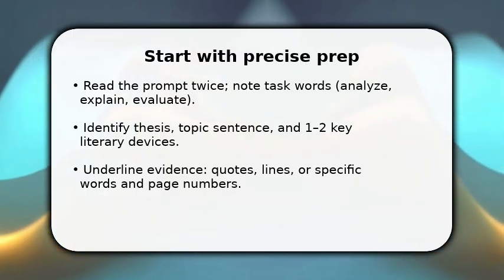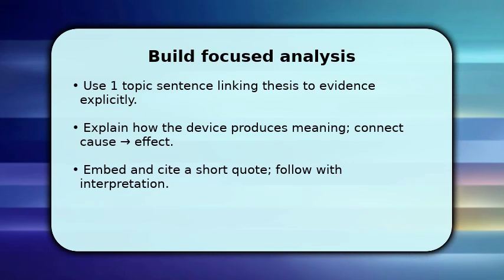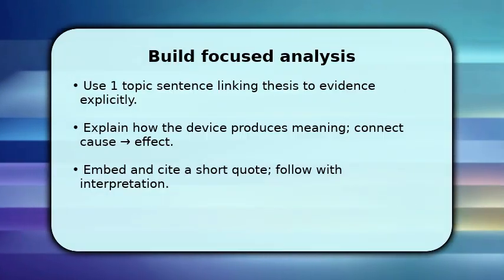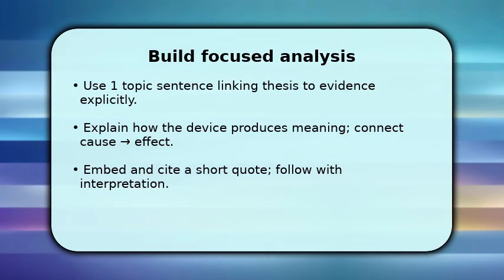You craft a tight topic sentence that states one clear claim connecting the thesis to your chosen evidence. Then introduce the quote briefly and explain precisely how the device creates meaning. Show cause and effect, not just label the technique. Make sure to analyze words, connotations, or syntax, and weave the quote into your sentence so the transition is smooth. Once you have a full claim, evidence, analysis cycle, you can move to deepen the implication.